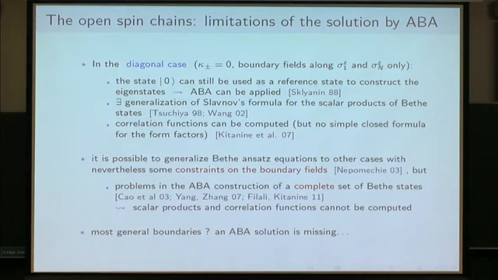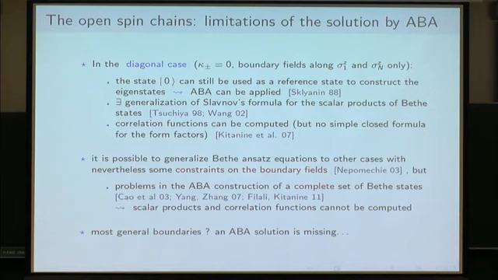And some kind of algebraic Bethe ansatz using the framework of the reflection algebra can still be applied, and this was in the paper of Sklyanin. Also for the Bethe states that you construct in this way, there exists some generalization of Slavnov's formula, which is due to Wang. He also used the generalization of Izergin's determinant obtained by Tsuchiya. And building on this, you can compute the correlation function.